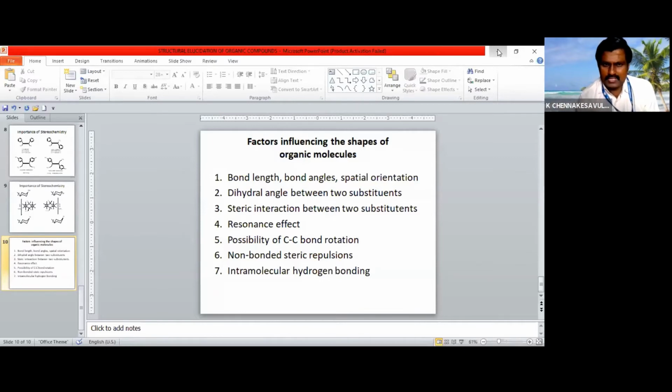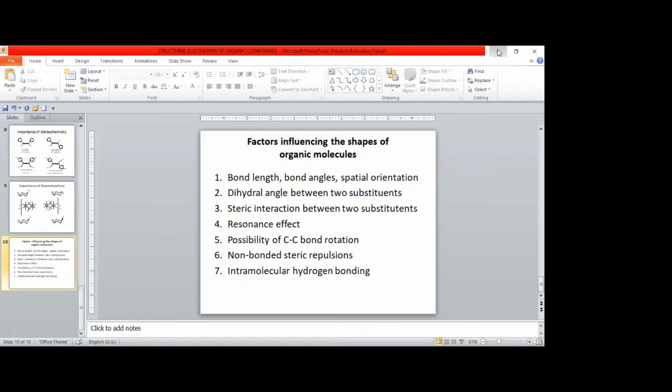We'll see we are having two types of instrumental techniques. One is a physical technique and the other a chemical technique. Physical techniques mean mostly instruments involved techniques we'll be using for structural elucidation. And within these instrumental techniques, we are having two types of techniques. One is destructive and the other non-destructive. Destructive means once you take the sample for analysis, you cannot recover the sample. Non-destructive means we can recover the sample.